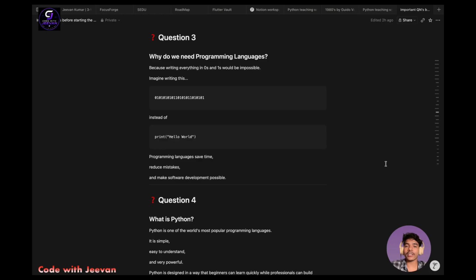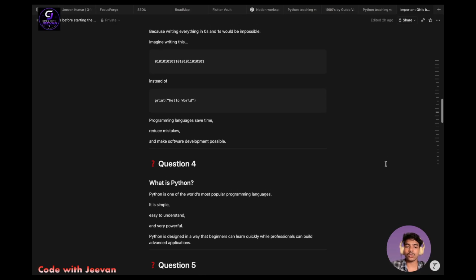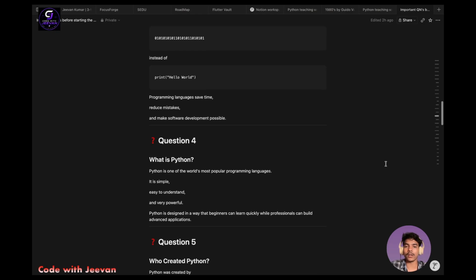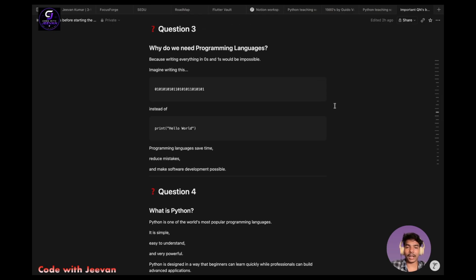So to avoid that, these programming languages help us to write in a simpler language that we know. The Python programming language is very easy and user friendly. We can simply understand each and everything. So this is the main thing. Programming languages save time, reduce mistakes, and make software development possible. This is the main use of programming language, right?